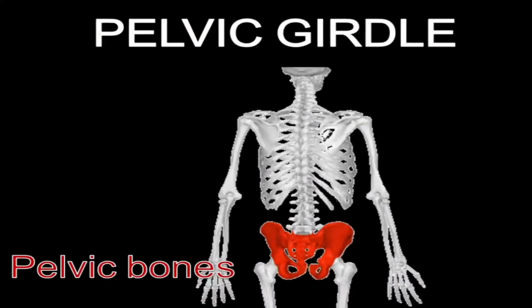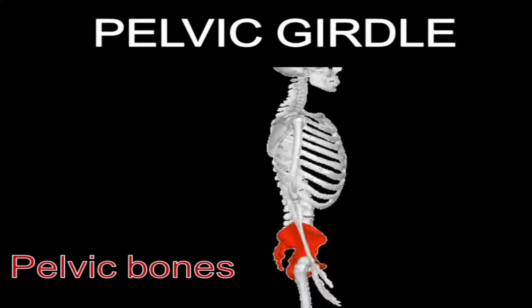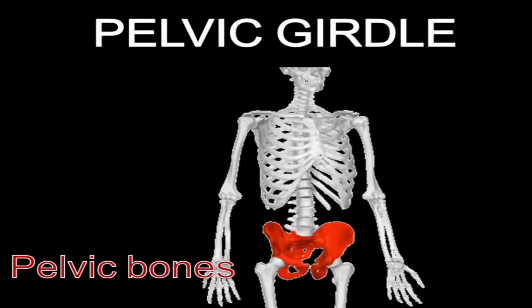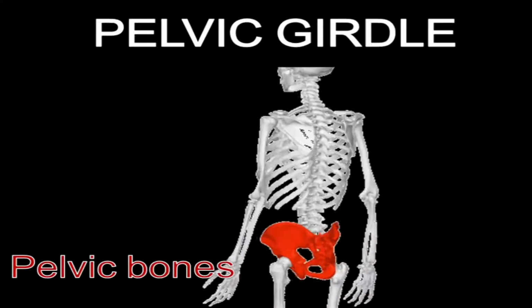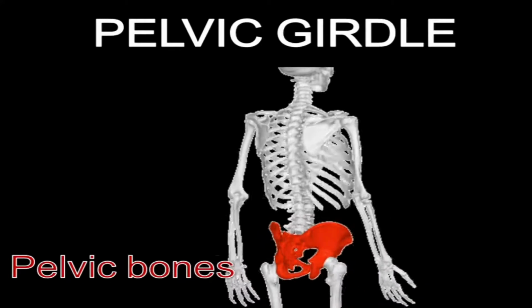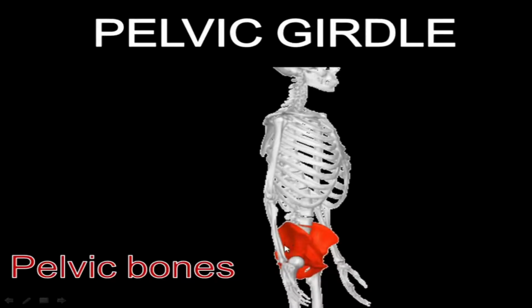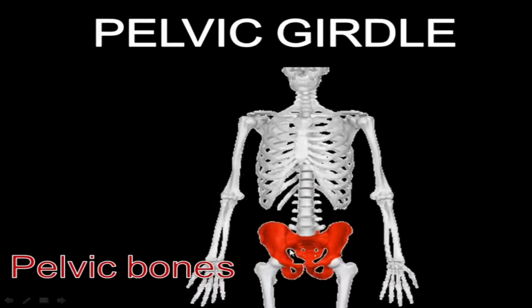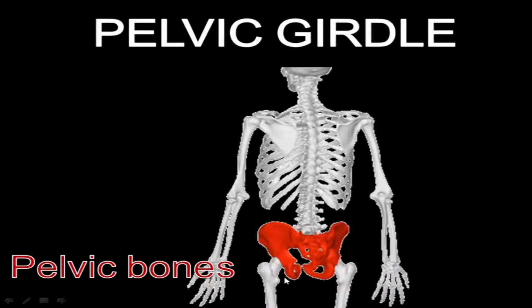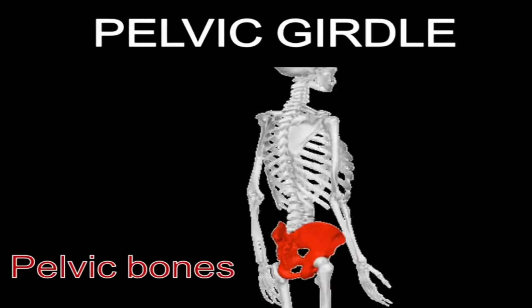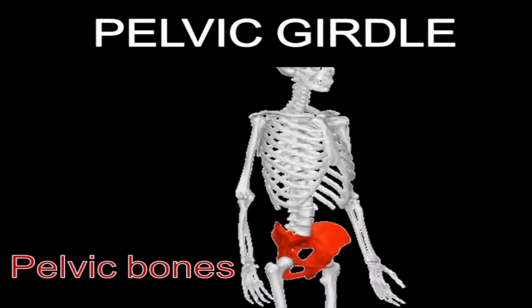As the backbone is attached at the skull on the top, in the same way it is attached at the pelvic girdle at the bottom. The bony pelvis has 2 hip bones which are called pelvic bones, and the sacrum and the coccyx. It is strong and rigid and it is adapted to serve a number of roles in the human body.